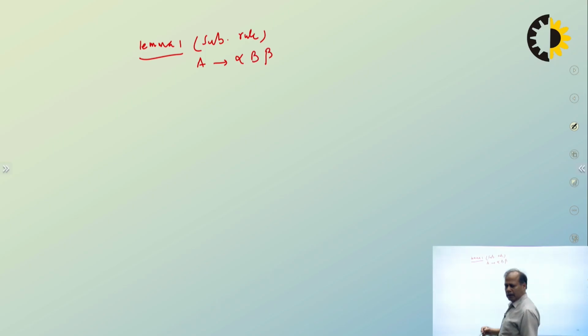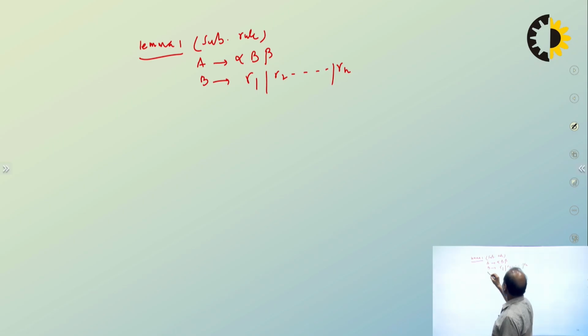So, there are two lemmas. Lemma number one is the substitution rule, right? What is this? If A goes to alpha B beta, okay, right? And B goes to gamma 1, gamma 2, and so on up to gamma n.